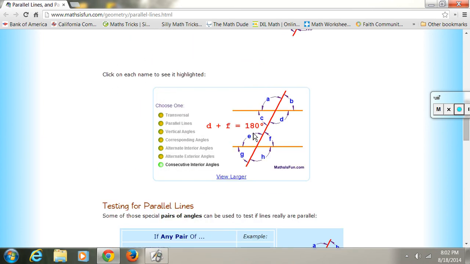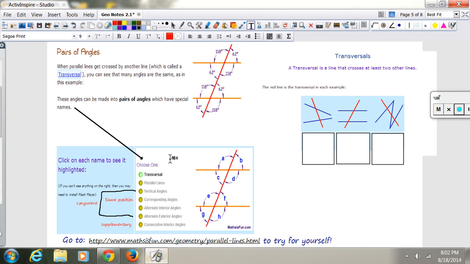So there was a little chart. I would play with it a little bit. Get used to where they are. Click vertical, see where the vertical is. Click corresponding, see where the corresponding is. Just play with it a little so you get used to these names. I would do that. All right, moving on for you guys.